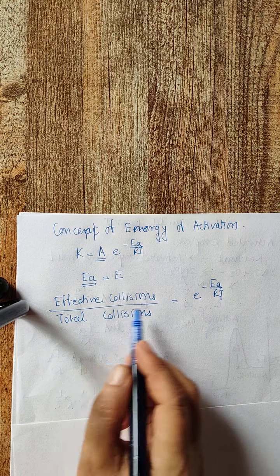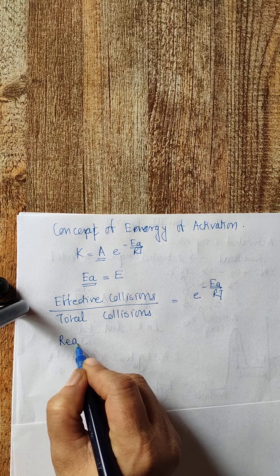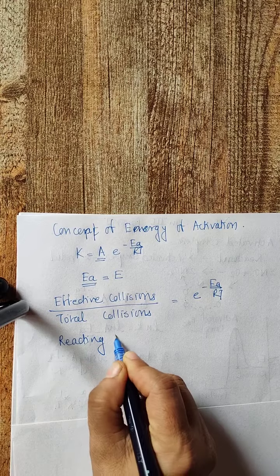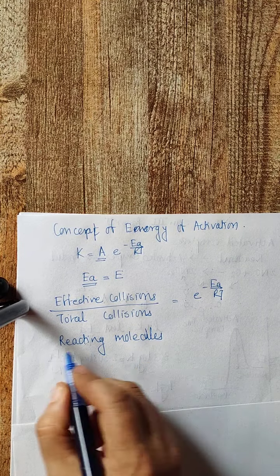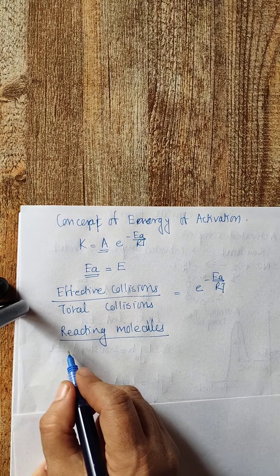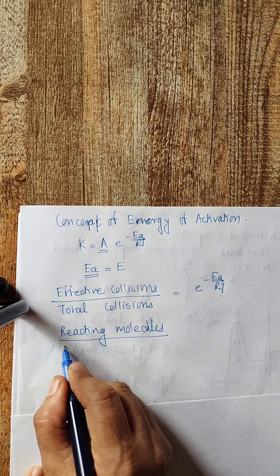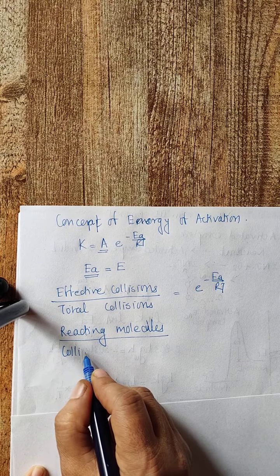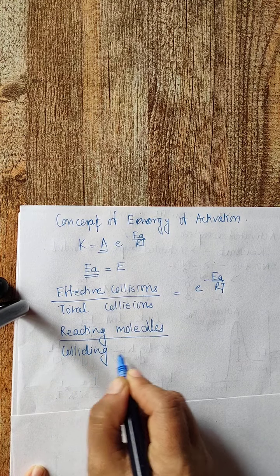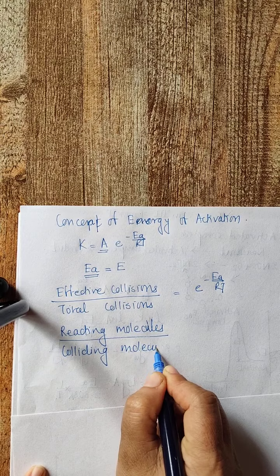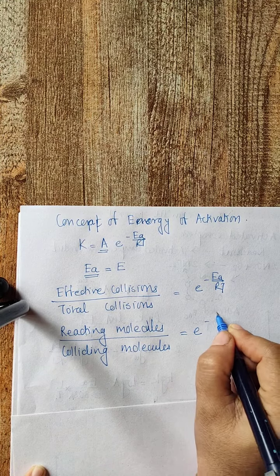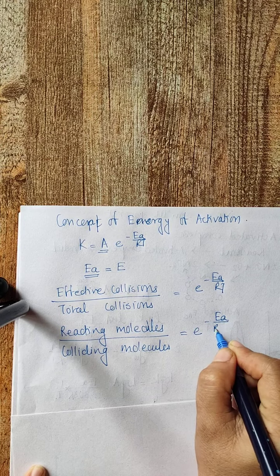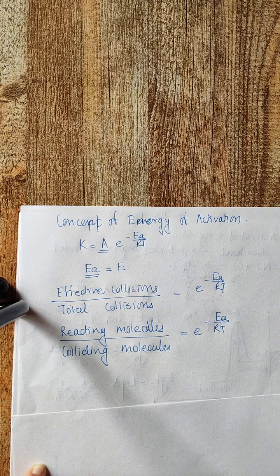Instead of effective collisions, I will write reacting molecules, and instead of total collisions, the colliding molecules. They are related to the energy of activation by e raised to minus EA by RT. So this ratio is equal to e raised to minus EA by RT.